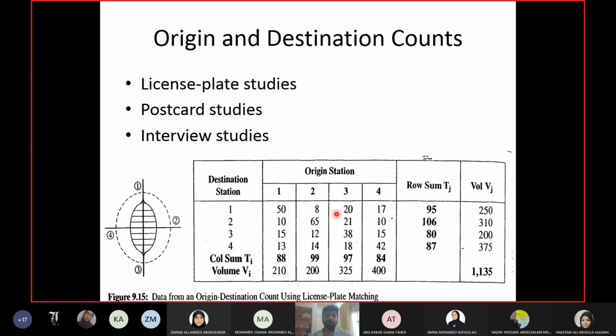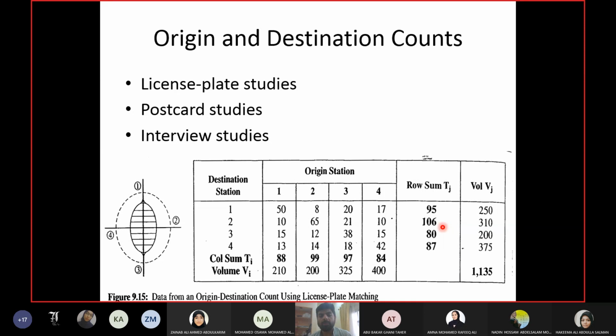Once you have done it for all the values in this matrix, the row and column summations will change, right? Because you have new values in the matrix. So for each row and each column, you will calculate new summations. Instead of 95, you have a new value; instead of 106, you have a new value. Now you will recalculate the adjustment factors with the new summations.